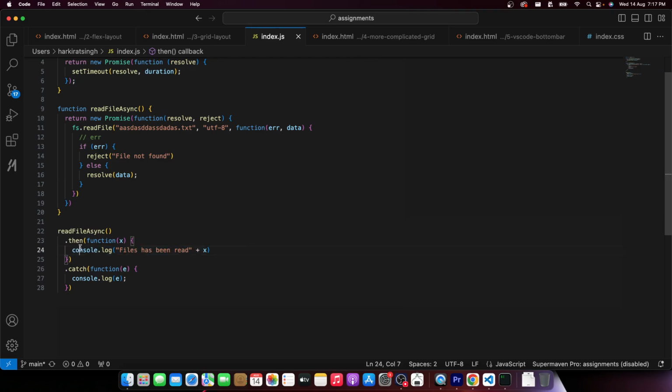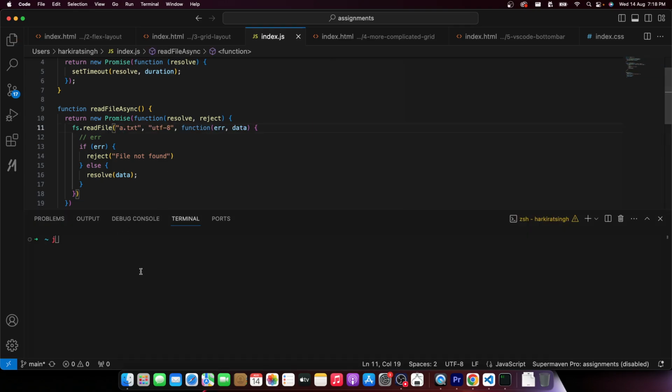If it is read right, control will reach here. If it is not read right, if there is an error, control will reach here. So whatever function calls we do from now on, you will see, okay, we use dot then dot catch from time to time. And this dot catch, control will reach here if there is ever a reject from the promise that we are using here. Cool. Let's see this in action again.